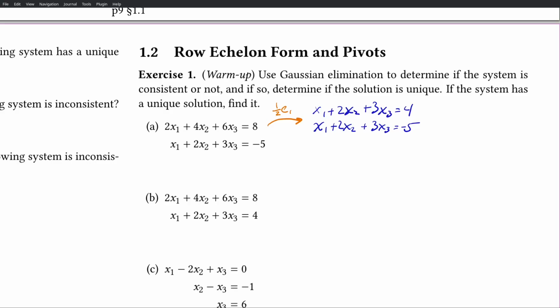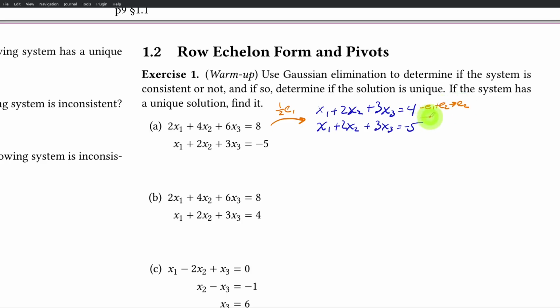Or if you are to continue row reducing, the way to continue would be doing -1 times the first equation plus the second equation to clear out that x1. And because they're all completely the same, that clears away everything else. So this last equation here is 0 equals -9, and there's no way for that to be true. So this has no solution. Or in other words, the system is inconsistent.